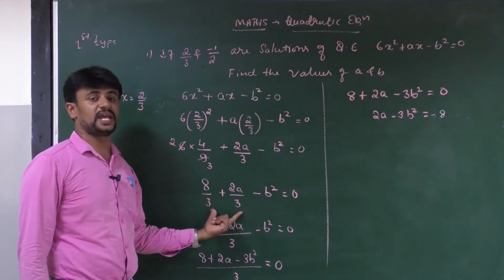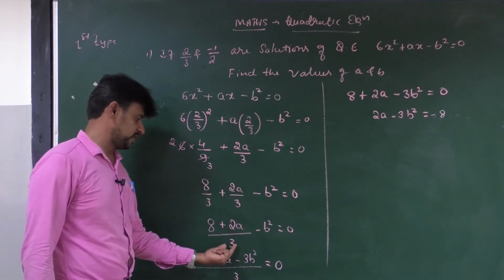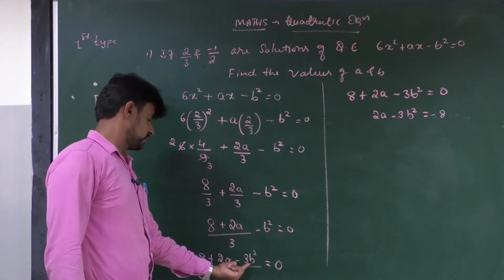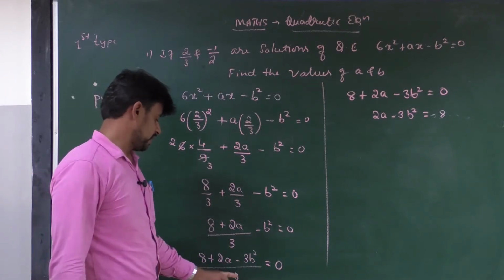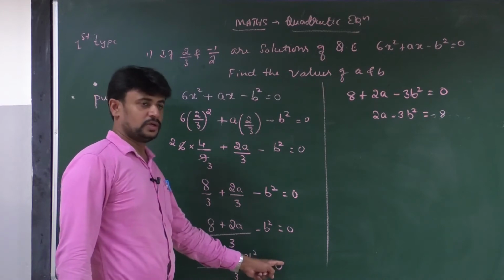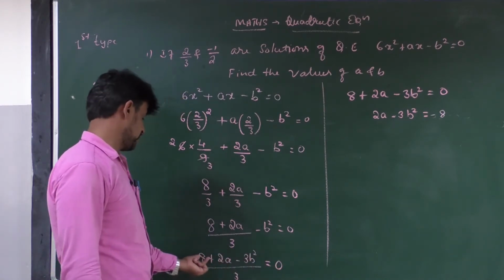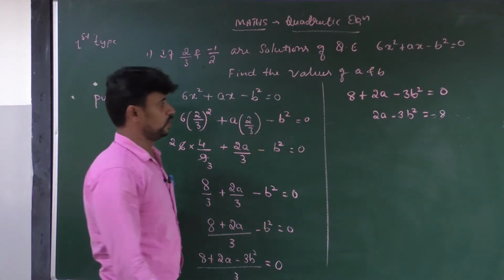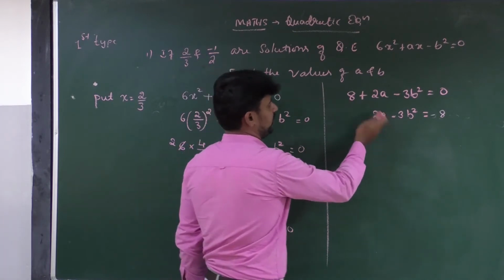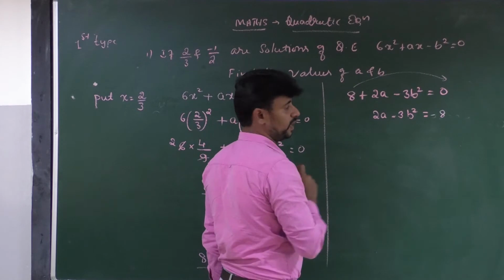Here the denominators are same. When the denominators are same, you have to add the numerators. Then it becomes 8 plus 2a divided by 3. 3 into b square becomes 3b square. Then we have to take 3 as the LCM. Then when you multiply this 3 with 0, the value becomes 0. Then the remaining equation is 8 plus 2a minus 3b square equal to 0. If you take this 8 to the right side, it becomes minus 8.